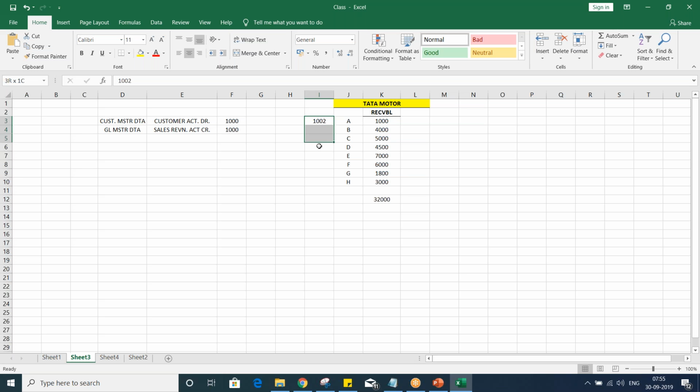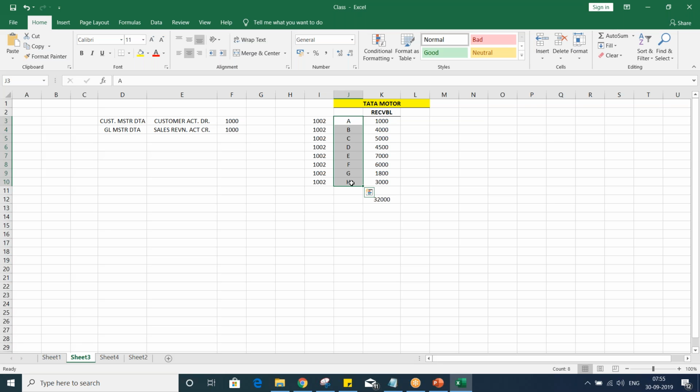So this GL account, we have created as a reconciliation GL, and that GL is going to be assigned against all the customers. Assigning it to all the customers means whenever these customers are set up, guys, at the time of creation, a reconciliation account is going to be assigned.